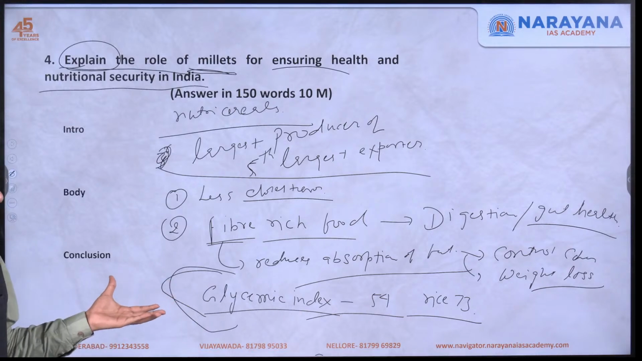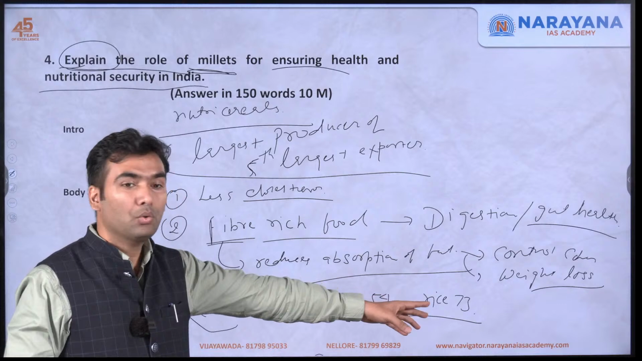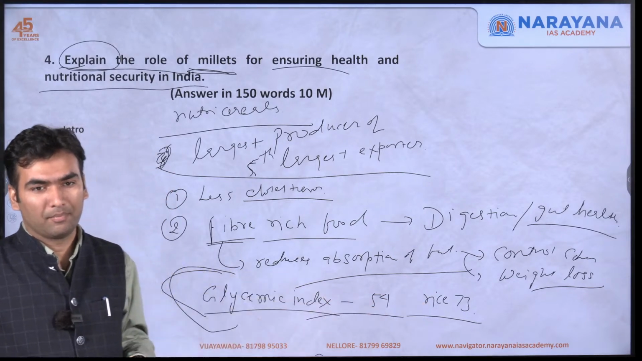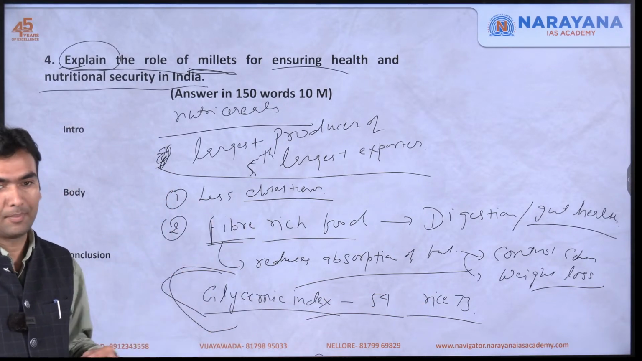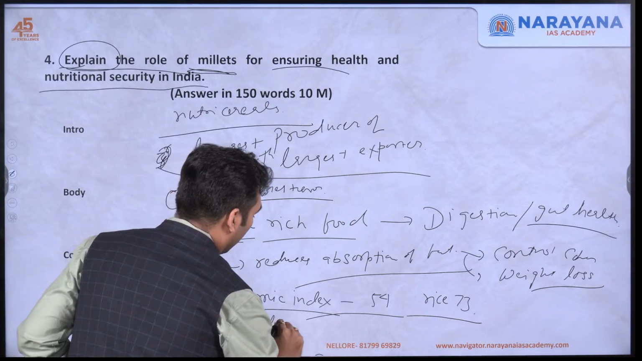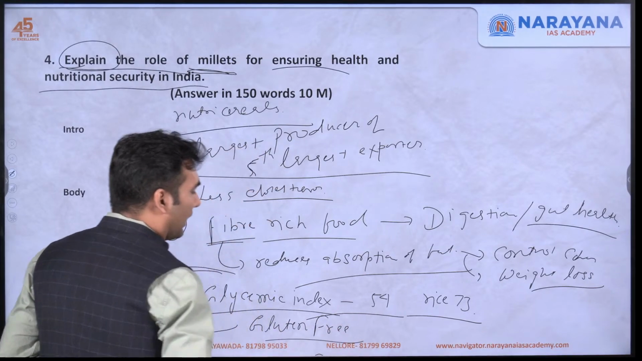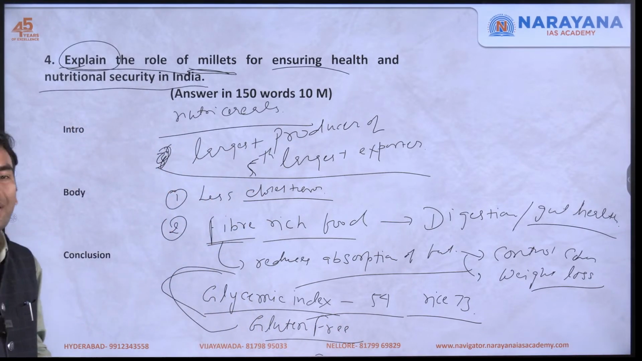The glycemic index says that millets are a much better source of carbohydrate as compared to rice etc., because they also have fiber. And this is also a gluten-free alternative. What do you mean by gluten free? There are a few people who are gluten resistant.